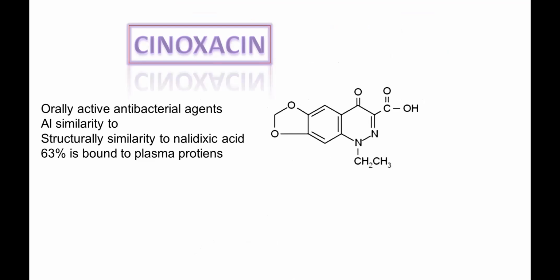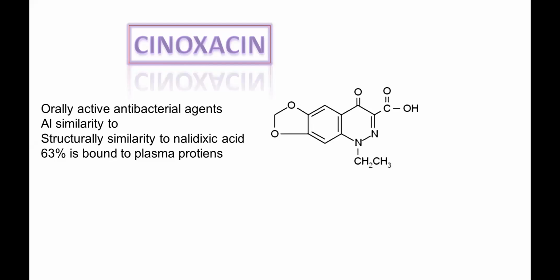It contains a nitrogen at the 2nd position, and the 6th and 7th positions are fused by a dioxygen-containing 5-membered ring. Okay, so this is the structure of your cinoxacin. It is the structure of your cinoxacin.